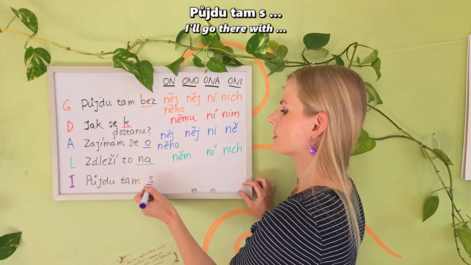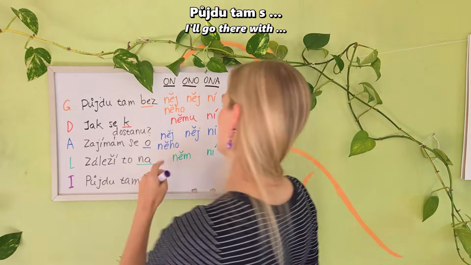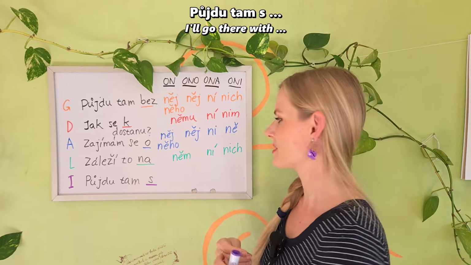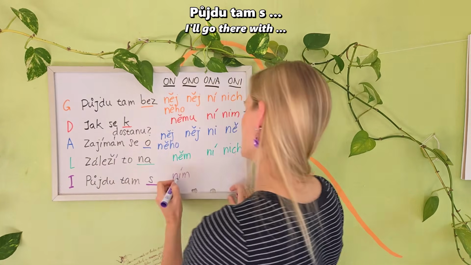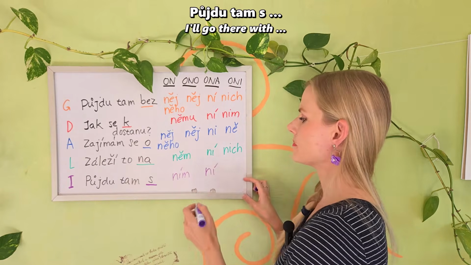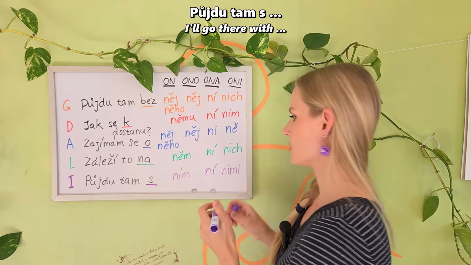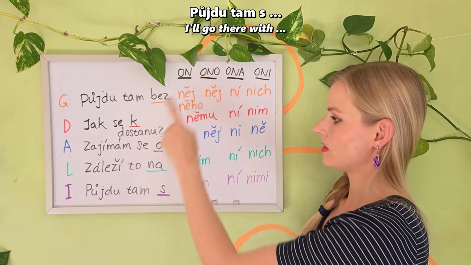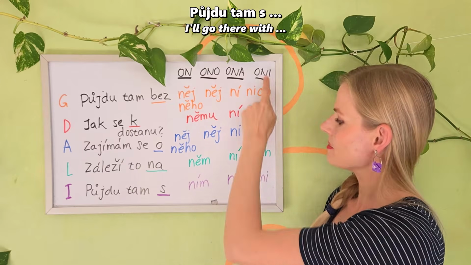And last is the instrumental case. Půjdu tam s, I will go there with him. Půjdu tam s ním. And you can guess this will actually be the same for it. I'm gonna save myself some time and I'm gonna put it right here already in the middle. S ním. Půjdu tam s ní, also with čárka s ní. I'll go there with them. Půjdu tam s nimi. OK. A čteme spolu. Půjdu tam s ním. Půjdu tam s ní. Půjdu tam s nimi.